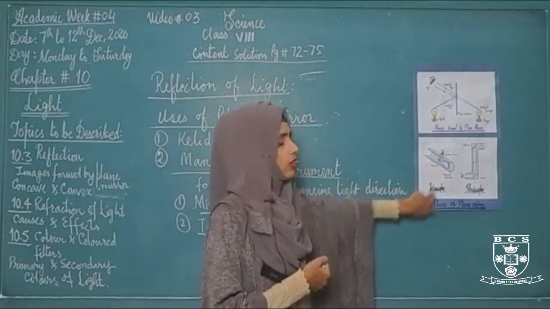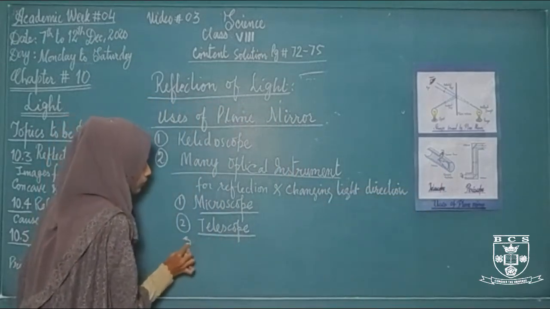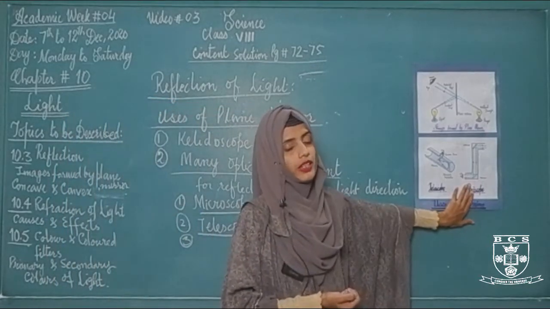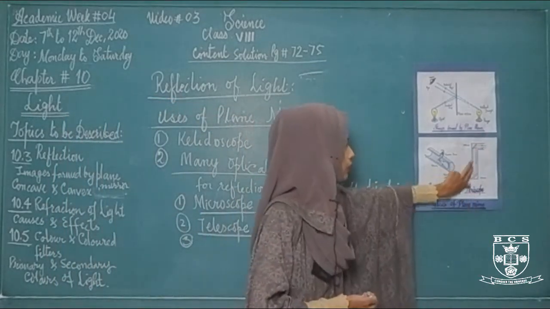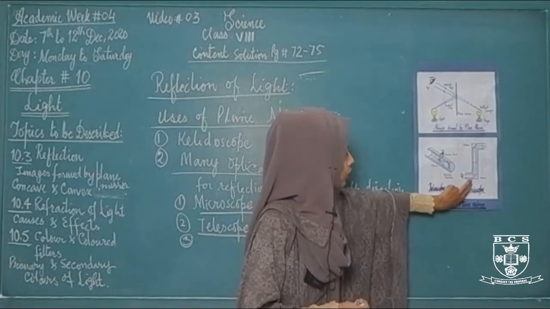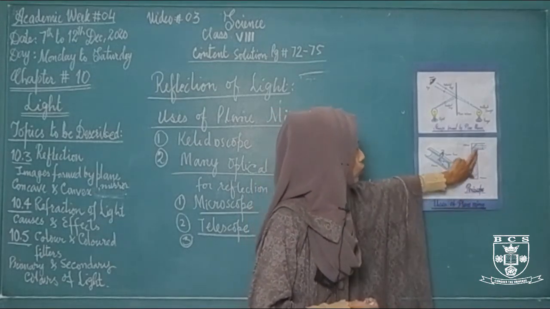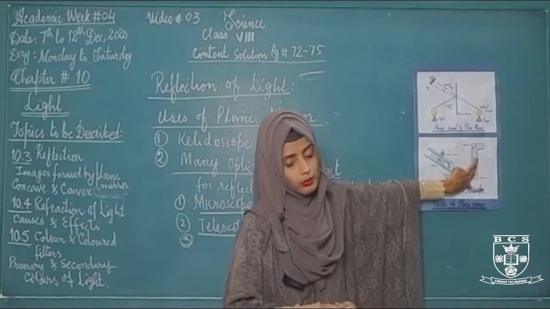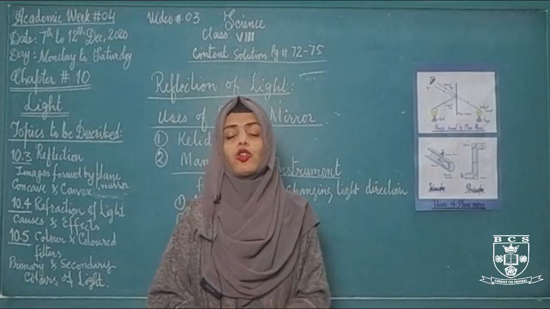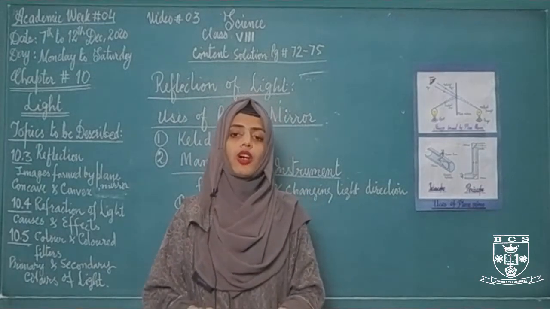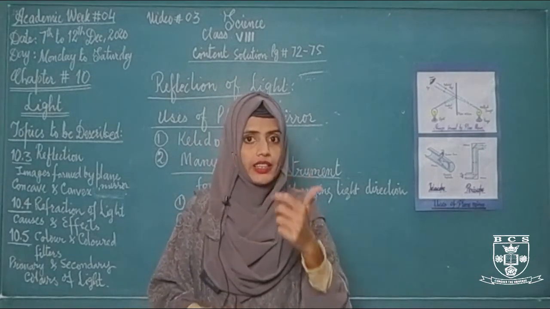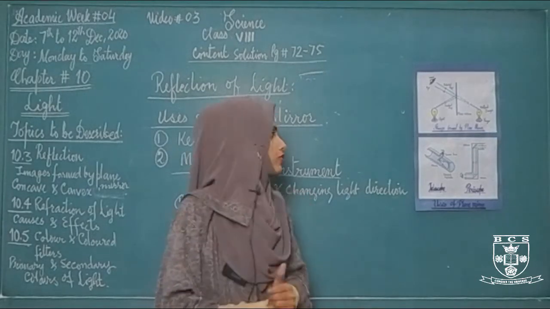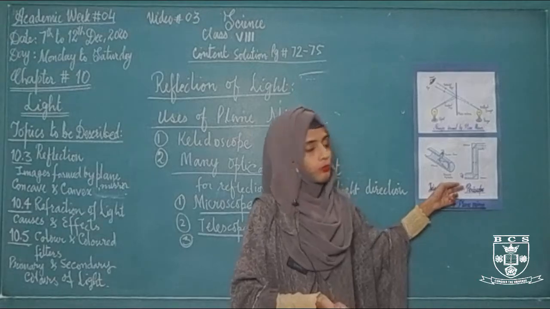which helps us to see the distant objects. All right. The third instrument in which we use plane mirror is the periscope. This is a diagram of a periscope. It is a long tube in which two plane mirrors are placed at different angles. Why do we use a periscope? A periscope is used to see the objects which are not in direct line of sight, जिन्हें हम direct नहीं देख सकते जिन objects को. To see those objects we use an instrument that is called a periscope.